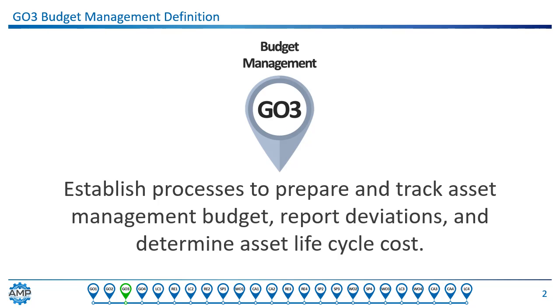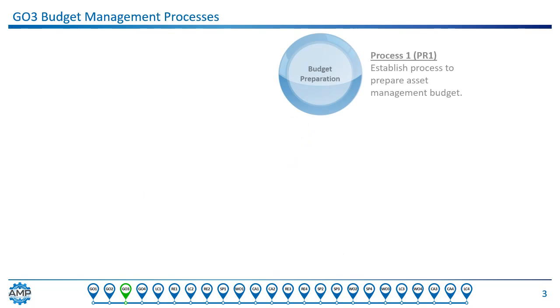Asset management budgeting may require development of communication and coordination between financial business processes and asset management processes, because we have to establish processes to prepare and track asset management budget, report deviations, and determine asset lifecycle costs. And guess how many processes are associated with this function?